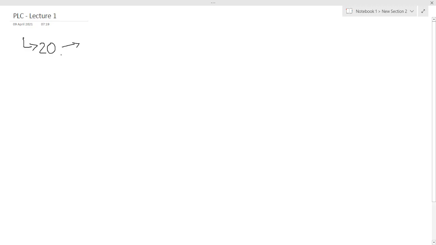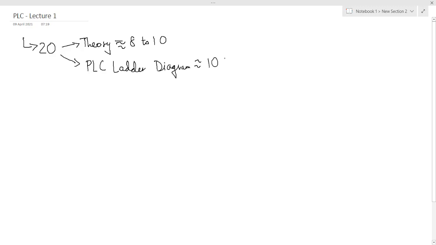This is divided into two parts. One is your theory questions, right? These theory questions will be for approximately 8 to 10 marks. And there will be a compulsory question, not question number 1, but there will definitely be a question on PLC ladder diagram. Okay, and this question on PLC ladder diagram will come for approximately 10 to 12 marks.